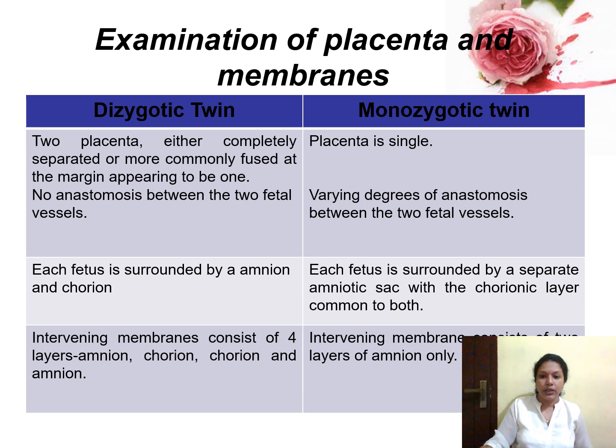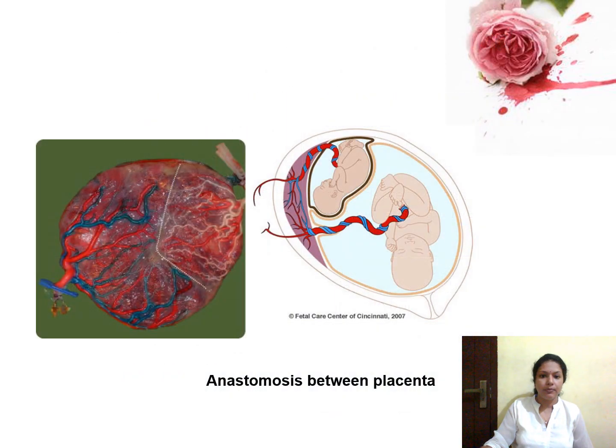But in the case of monozygotic twins, it depends on the time of division of the baby. And if it is dizygotic, that is, dichorionic diamniotic twins, both babies will have 4 layers in between. And if it is dichorionic monoamniotic, only 2 layers of amnion will be there. If it is monochorionic monoamniotic twins, separate membranes won't be there in between the two babies. And here you can see the anastomosis or connections between the placentas. This can occur even in the case of dizygotic twins and in the case of monozygotic twins also.